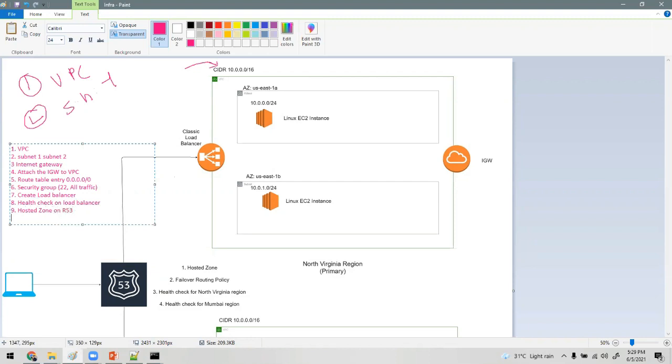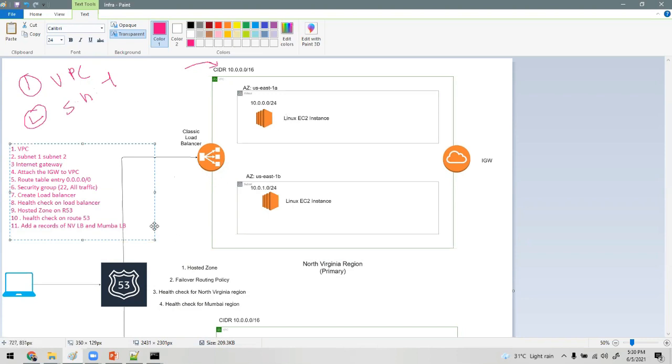Then we created a health check on Route 53. Then we added the A records of the load balancers: the North Virginia load balancer and the Mumbai load balancer. That's it.